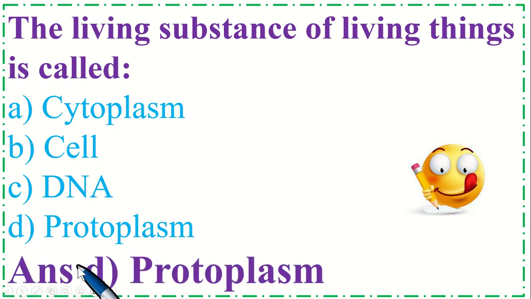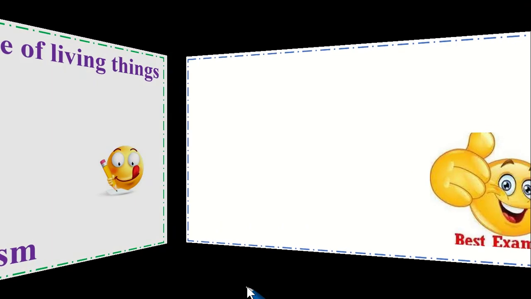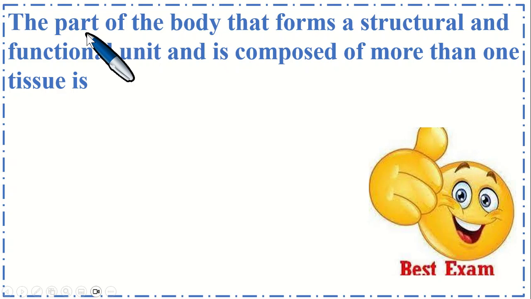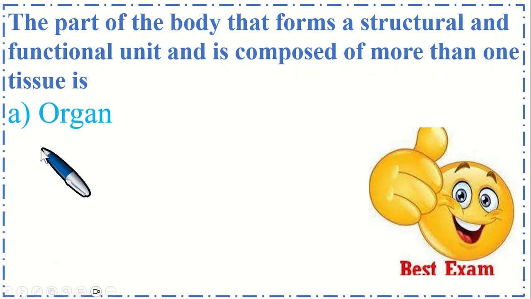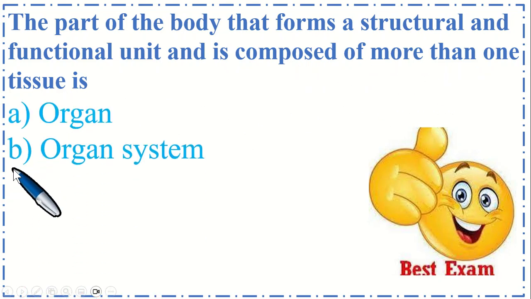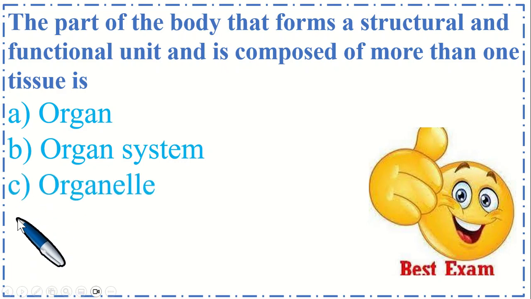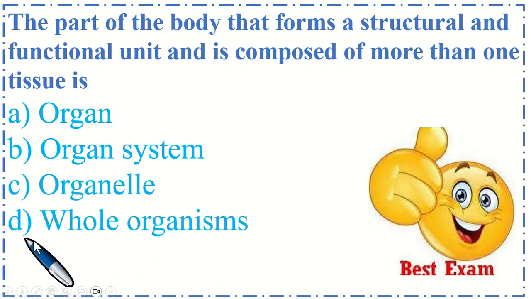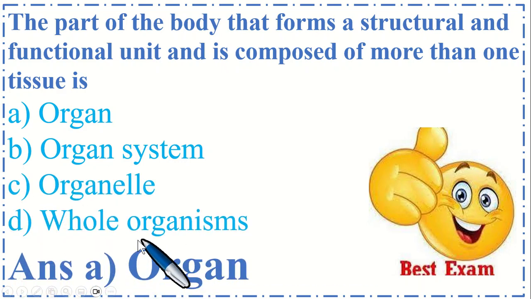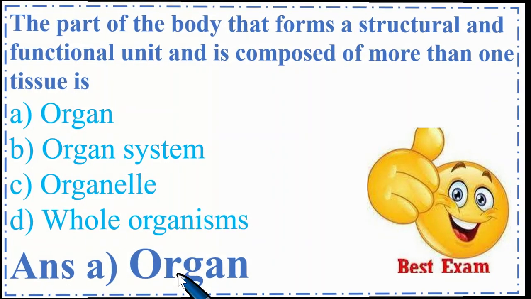So the correct option is D, protoplasm. The part of the body that forms a structural and functional unit and is composed of more than one tissue is called option A organ, B organ system, C organelle and option D whole organism. So the correct option is A, organ.